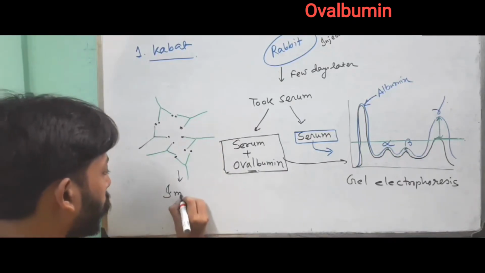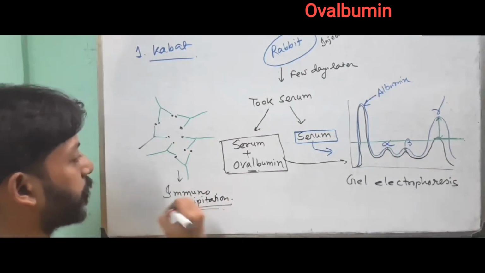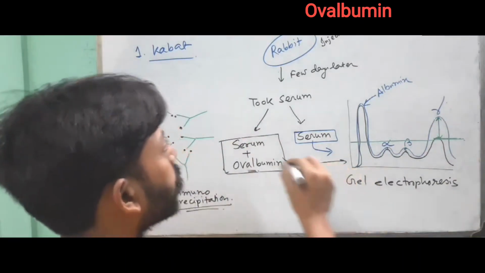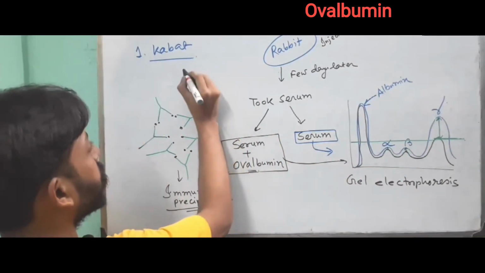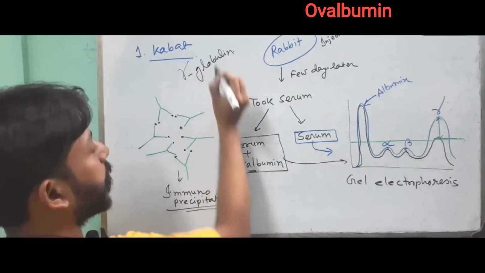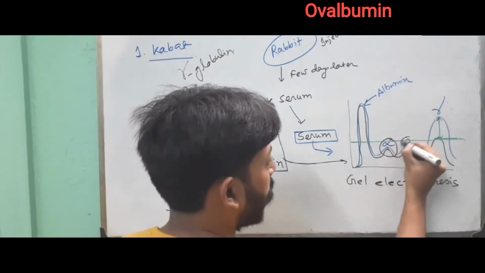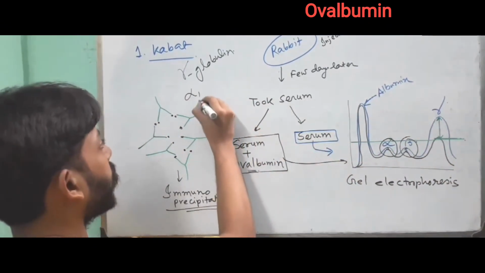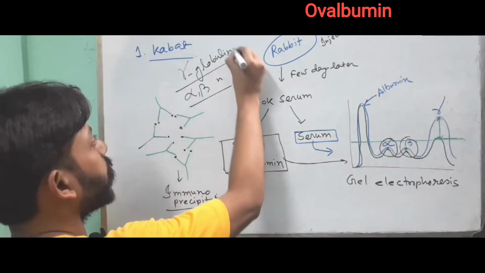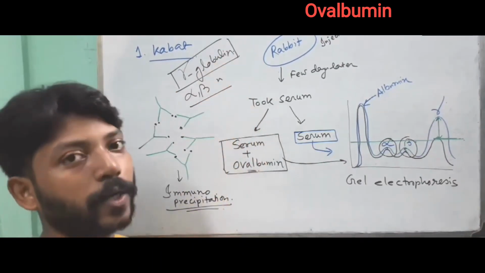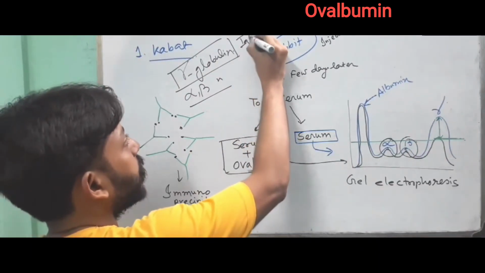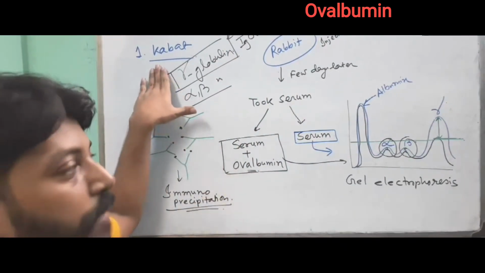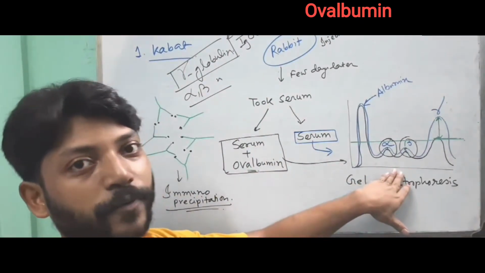This is called immunoprecipitation. So the reason behind this fall is immunoprecipitation. The antibody is called gamma globulin. As you know, there are some falls in alpha and beta, so there are a few antibodies that also fall in the alpha and beta globulin, but the majority of antibody falls in the gamma globulin. For example, all IgG antibody falls in this gamma globulin. So you can see how the scientist Kabat discovered the presence of antibody in the serum.